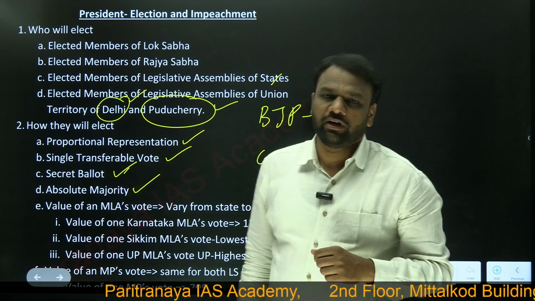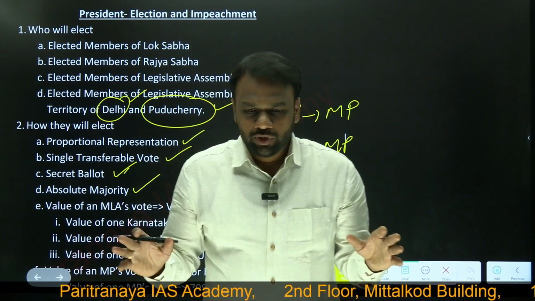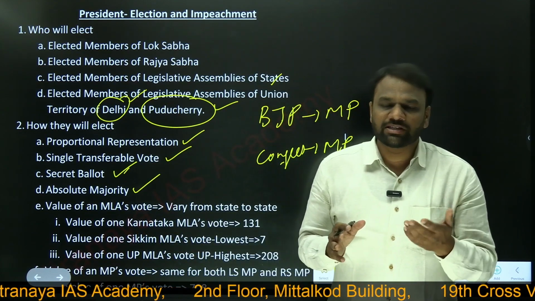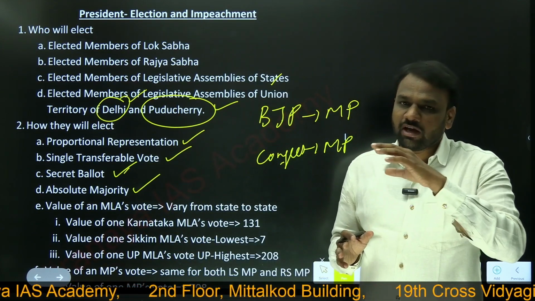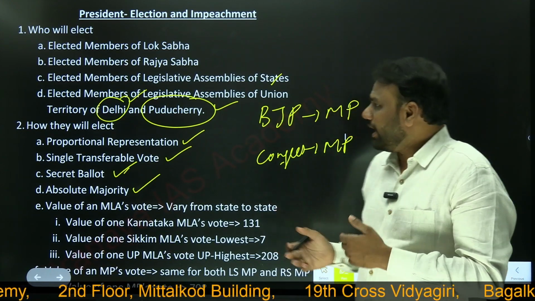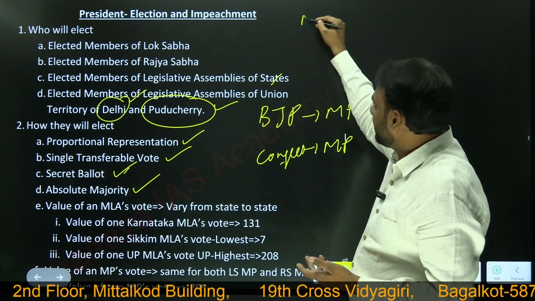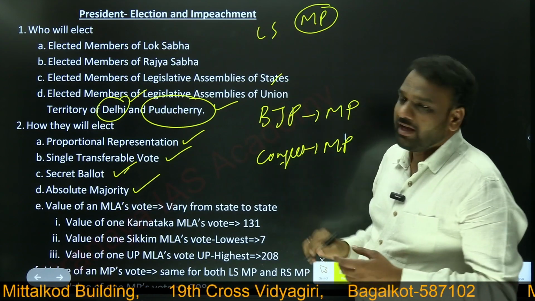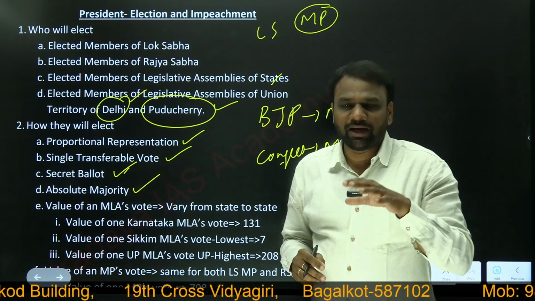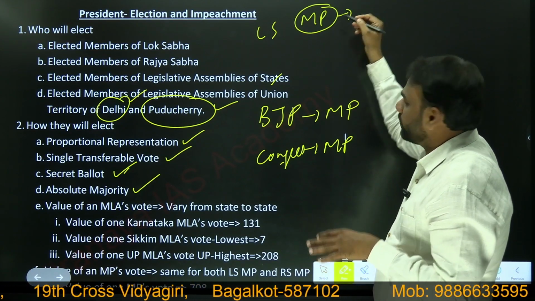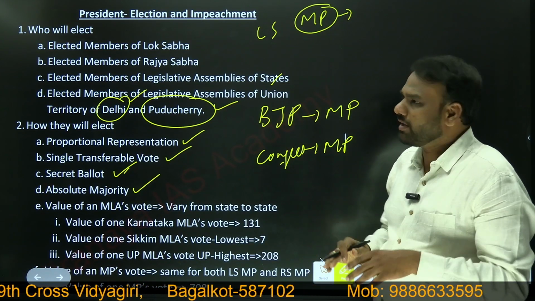This is also very important. Now, when it comes to Lok Sabha election or legislative assembly election, these elections we cover in a topic called parliament. Whenever an MP or an MLA gets elected, let us consider an example of a Lok Sabha MP from a constituency, say Bagalkot in Karnataka.